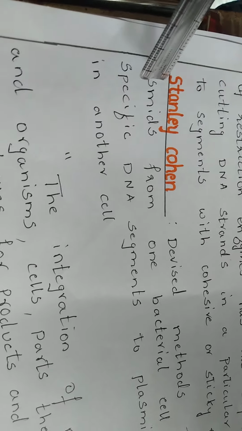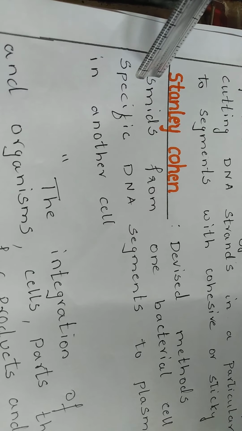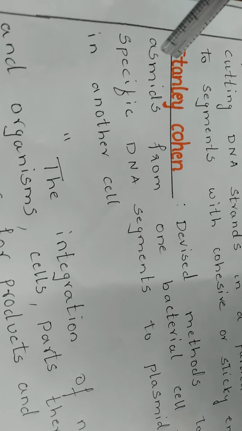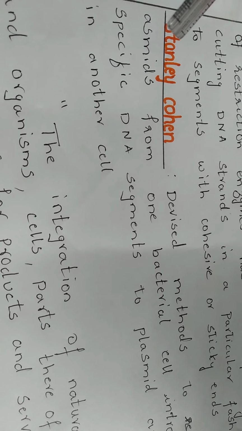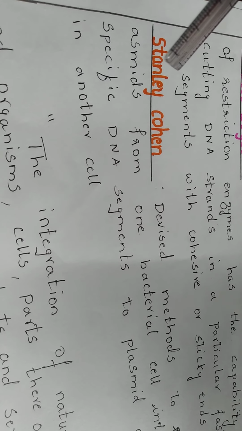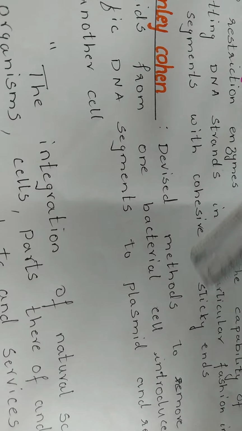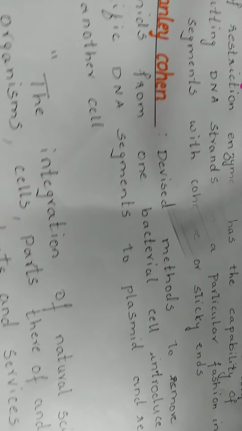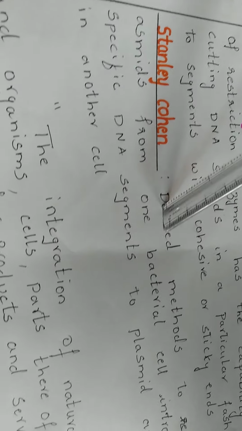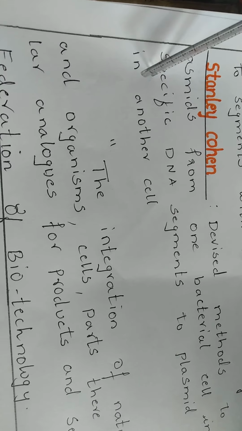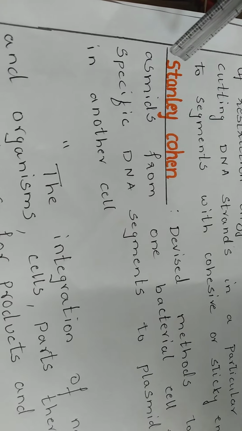The next scientist is Stanley Cohen. Stanley Cohen devised a method to remove plasmids. Do you know what plasmids are? Plasmids are extrachromosomal, circular DNAs which remain floating in the cytoplasm. He was able to devise methods to remove these plasmids from one bacterial cell, introduce the specific DNA segment into the plasmid, and reinsert that recombinant plasmid into another cell. That was the discovery made by Stanley Cohen.